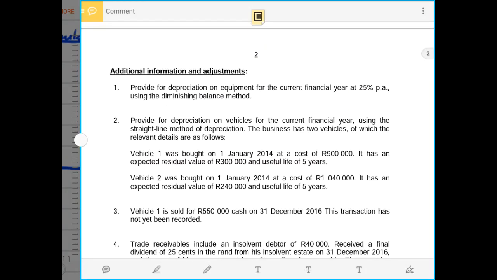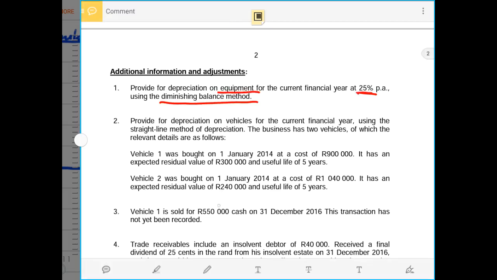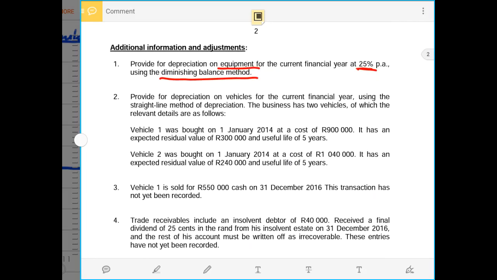Under additional information, we are told under number 1 to provide for depreciation on equipment for the current financial year at 25% per annum on the diminishing balance method. That means equipment's depreciation is calculated at 25% using a diminishing balance method. Second, we are to provide for depreciation on vehicles for the current financial year using the straight line method. So for vehicles we are calculating our depreciation using the straight line method.